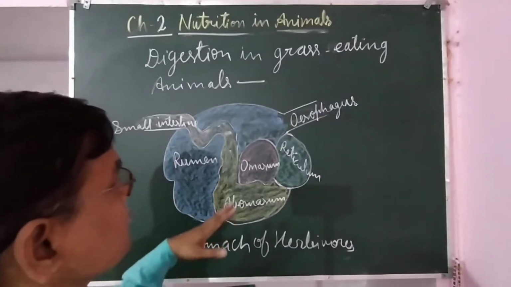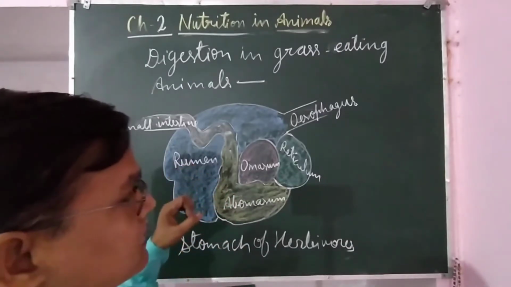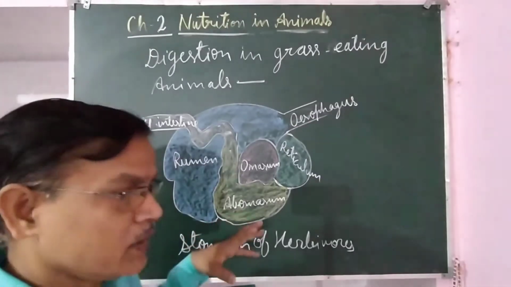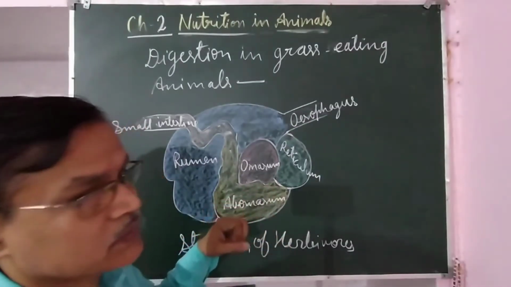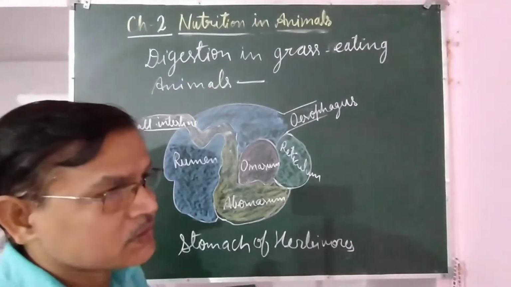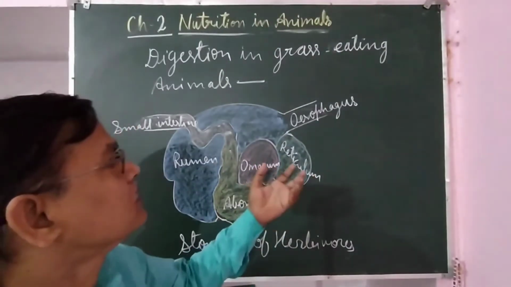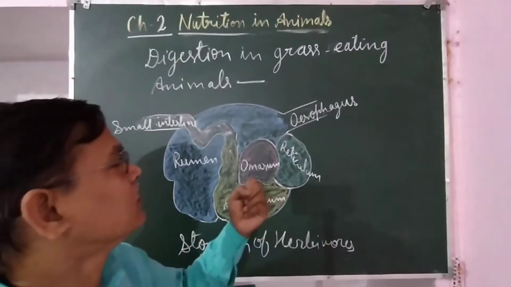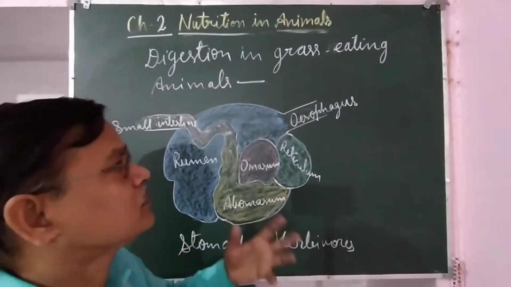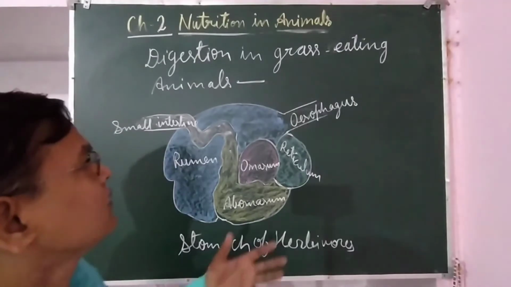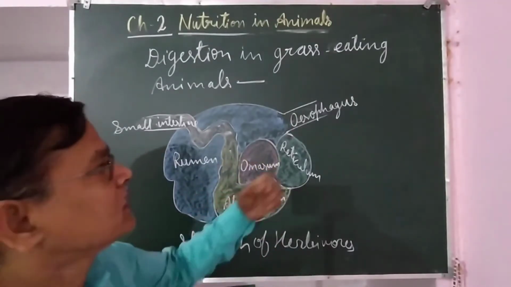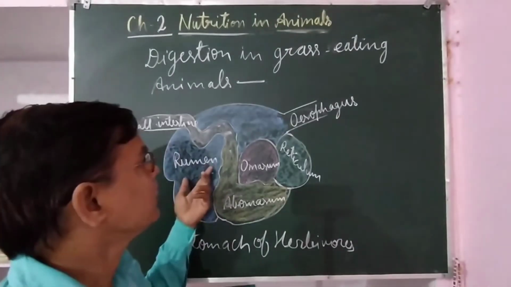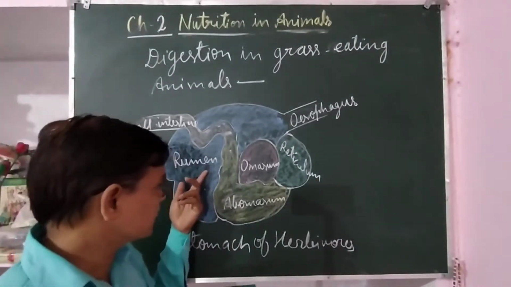So animals like cattle, cow, buffalo, when they get their food, they grab it in a hurry and eat it fast, and they do not chew it properly. They chew it partially and swallow it, and it goes into the rumen, where it is stored. And the rumen is the largest part of their stomach.